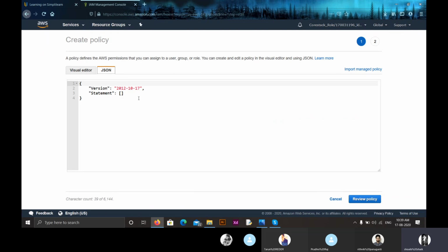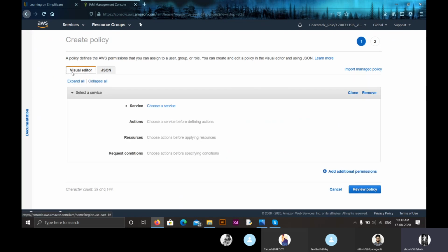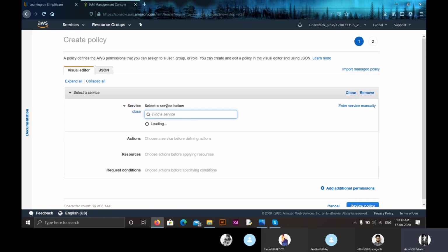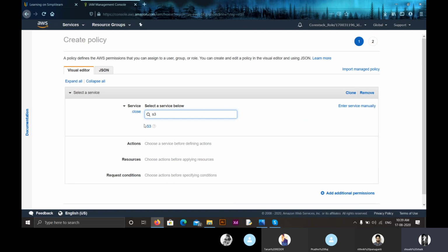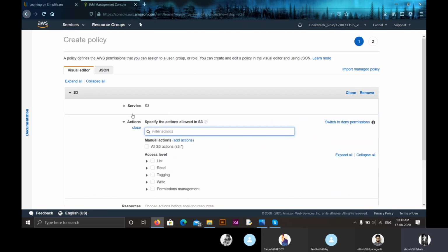Now let us not use this, as we don't use coding. Let us move on to the second option, that is the visual editor. Here first we have to choose a service type. In service, I'm selecting S3. As we created a bucket, this is the service we want. So yes, now we have selected our service.